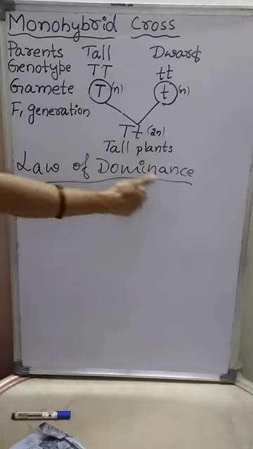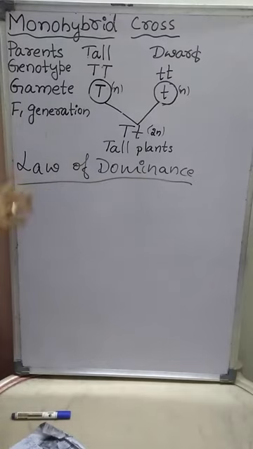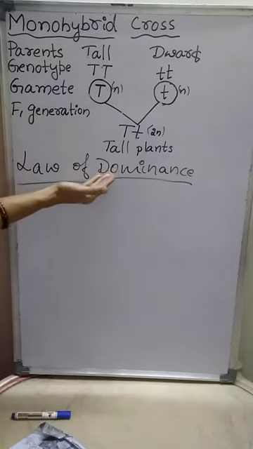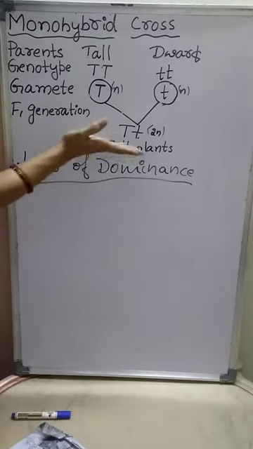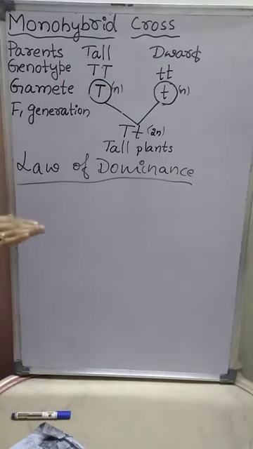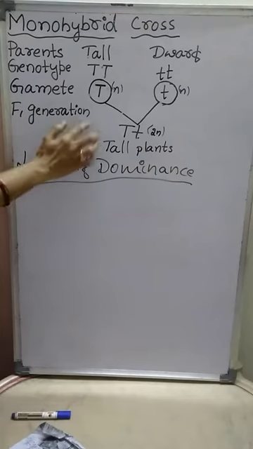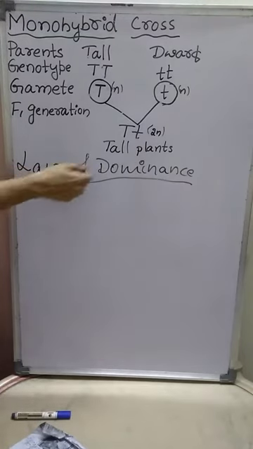That is the law of dominance. Here tallness is the dominant character, dwarfness is the recessive character. In the F1 generation, Mendel got only tall plants, which means the dominant character is expressed.